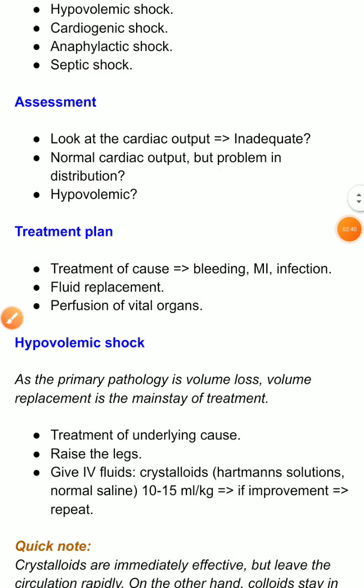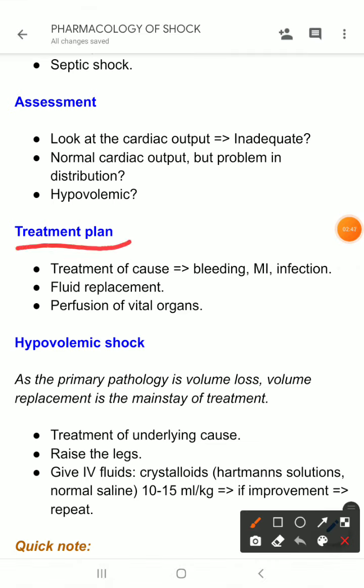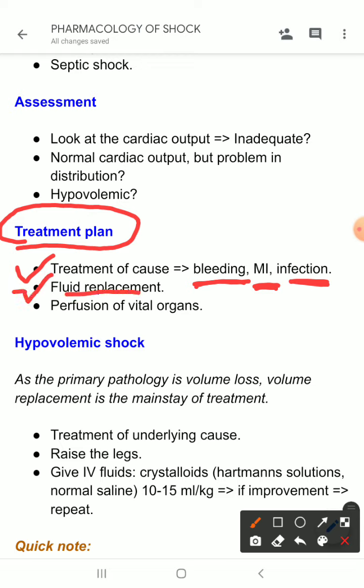Now we have to plan the treatment. The general plan will be the same for every type of shock. So first of all, we have to find out the cause and treat the cause. For example, the shock is due to bleeding or myocardial infarction or infection. So whatever the cause is, we have to treat the cause. And if there is decreased volume, we have to replace the volume. So fluid replacement will be important, and perfusion of vital organs, by different measures.